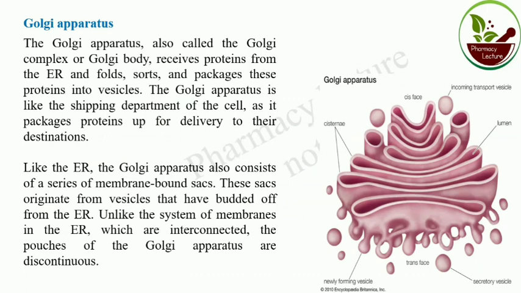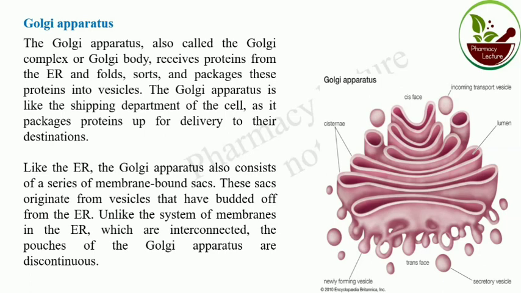So first, Golgi apparatus. The Golgi apparatus is also called Golgi complex or Golgi body. It receives protein from the endoplasmic reticulum and folds, sorts or packages this protein into vesicles. So the Golgi apparatus is like the shipping department, as it folds, sorts or packages the protein and delivers it to its destination.